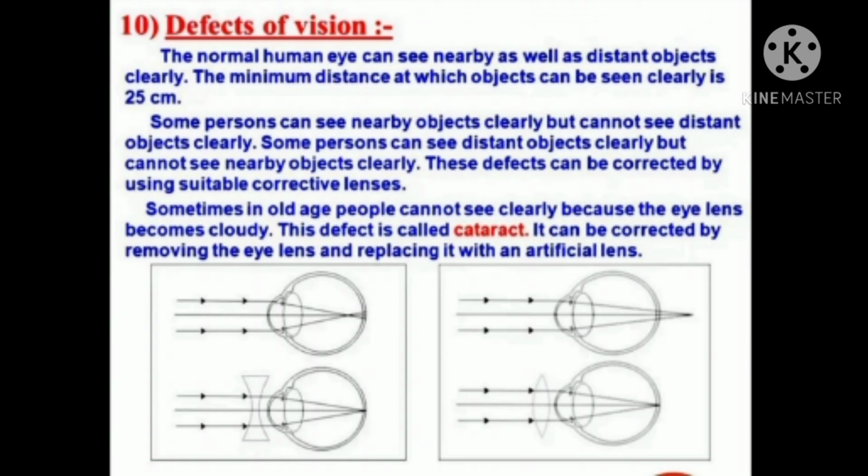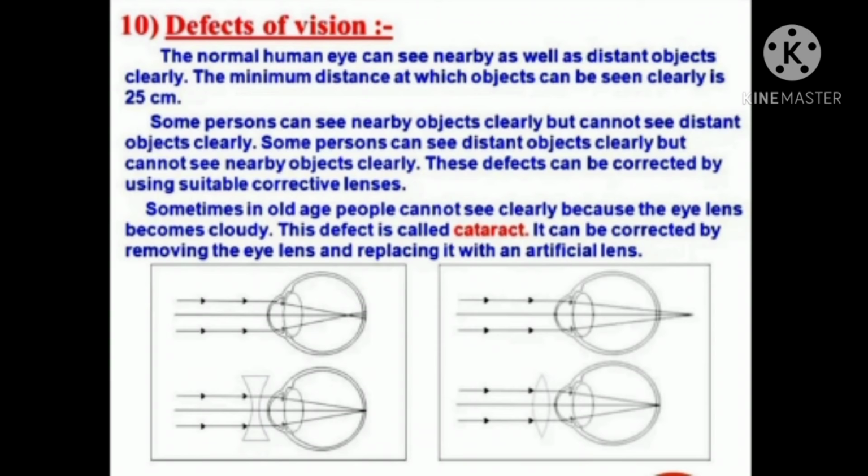Now in the picture, these defects are shown. First is myopia, meaning short-sightedness, due to elongation of the eyeball or decrease in focal length of the eye lens. By using a concave lens, it can be corrected. And the second picture is of hypermetropia, which is due to shortening of the eyeball or increase in focal length of the eye lens, and by using a convex lens it can be corrected.